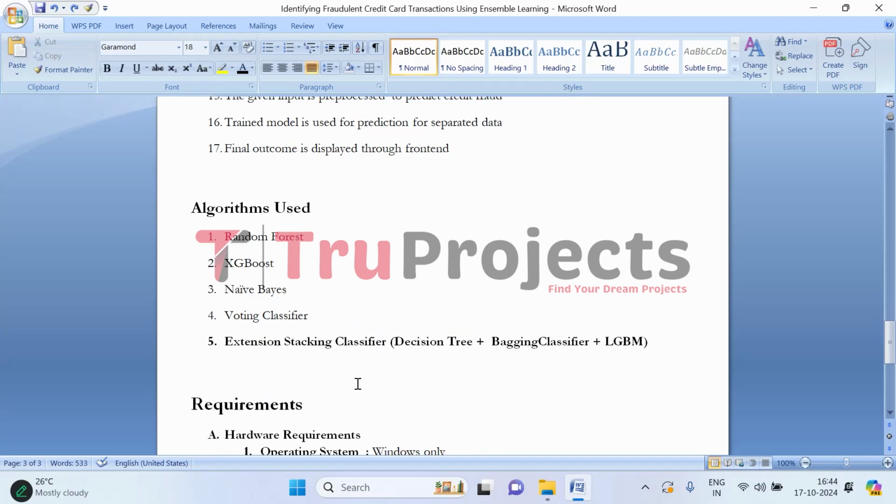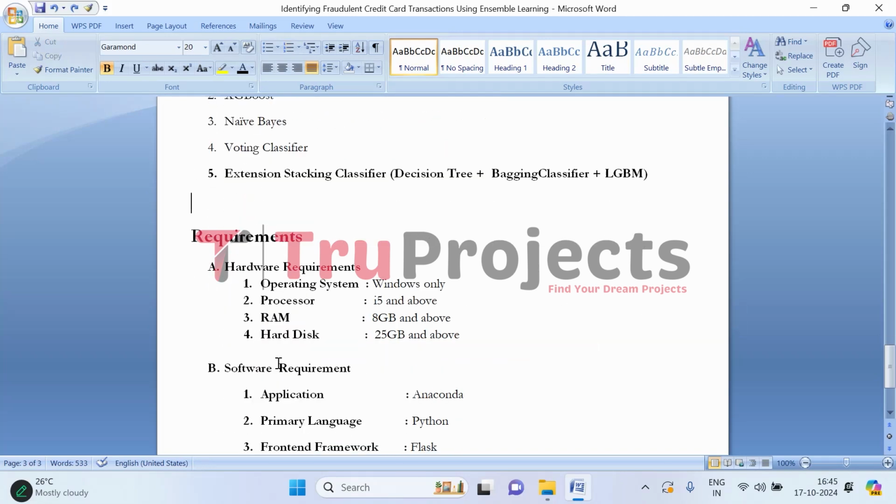Moving on to the algorithms used, we have used random forest, which is a bagging technique, and XGBoost, which is a boosting technique. These both are ensemble models. We also have used naive Bayes for comparison purposes. We have used a voting classifier. It is also an ensemble model. And the extension model is the stacking classifier, which combines decision tree, bagging classifier, and LGBM, that is light gradient boosting machine. So this stacking classifier has performed well, so we have deployed it in the front end to make the predictions. So this is all about the theoretical concept.